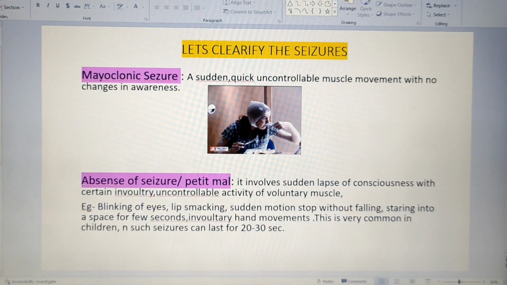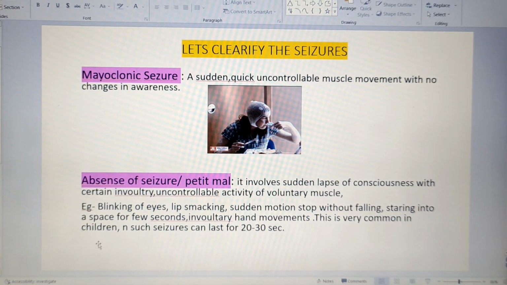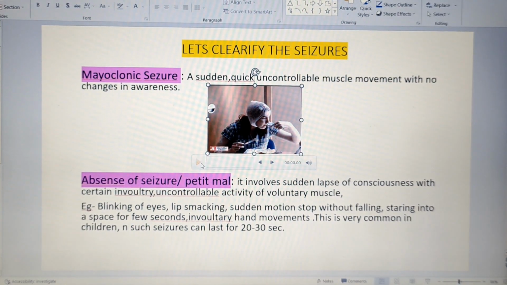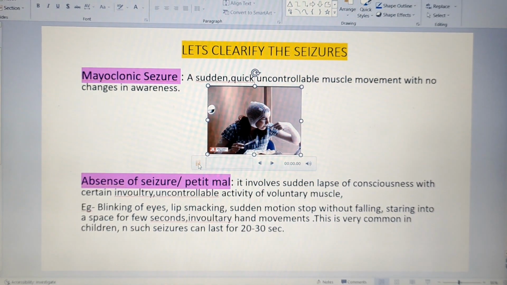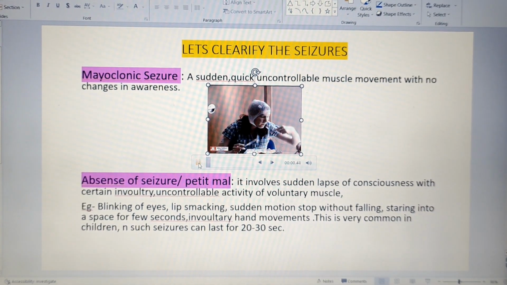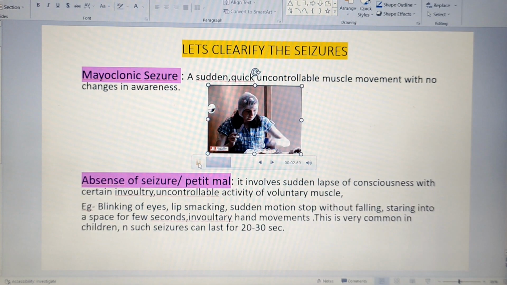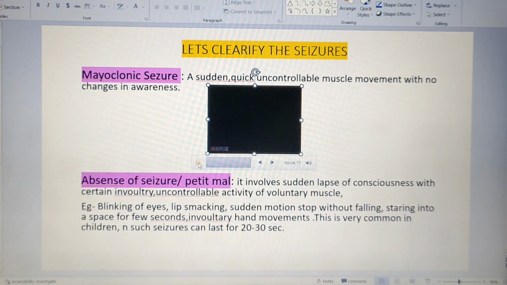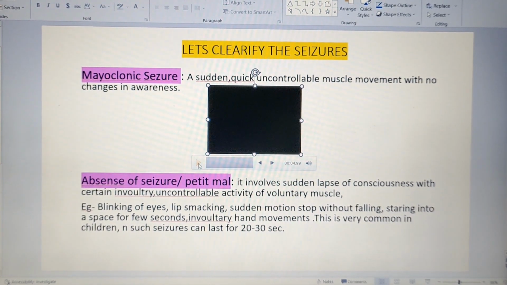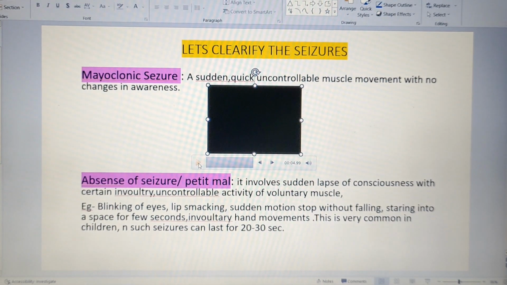Now the other one is myoclonic seizure. What is myoclonic seizure? Let's have a video look. Here a patient is having food. All of a sudden there is a jerking movement, but there is no change in the awareness.